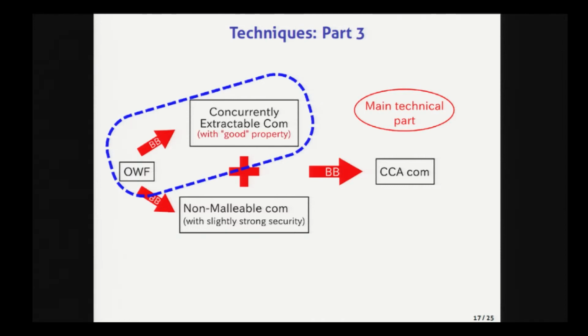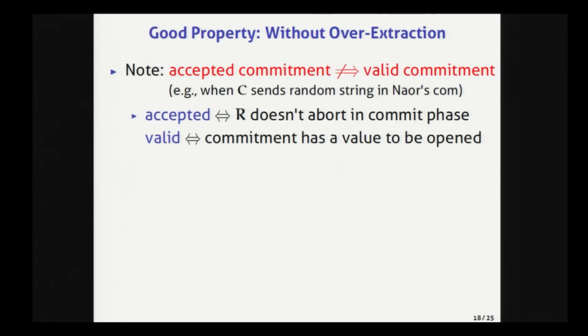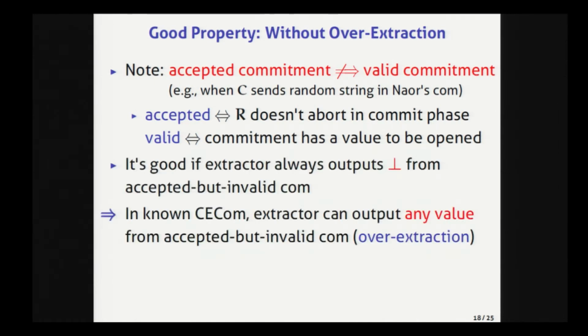I first explain what good property is required in this work. First, I note that in general, an accepted commitment is not always valid. In other words, even when the receiver doesn't abort in the commit phase, it is possible that the commitment does not have a valid committed value, and so the commitment cannot be opened to any value. Since such an accepted but invalid commitment does not have a valid committed value, it would be good if the extractor always outputs abort from such a commitment.